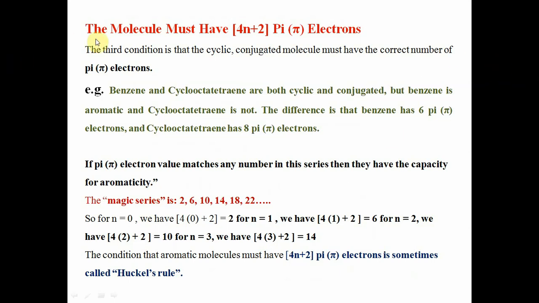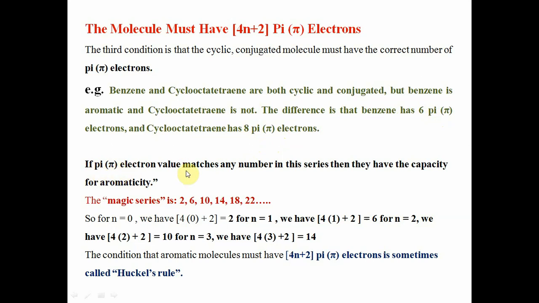Now the next condition is that the molecule must have 4n plus 2 pi electrons. The third condition is that the cyclic conjugated molecule must have the correct number of pi electrons. Example, benzene and cyclooctatetraene. Both are cyclic and conjugated, but benzene is aromatic and cyclooctatetraene is not. The difference is that benzene has 6 pi electrons and cyclooctatetraene has 8 pi electrons, as we have discussed in an earlier slide how we can calculate the number of pi electrons.